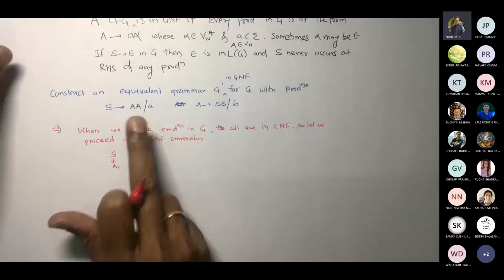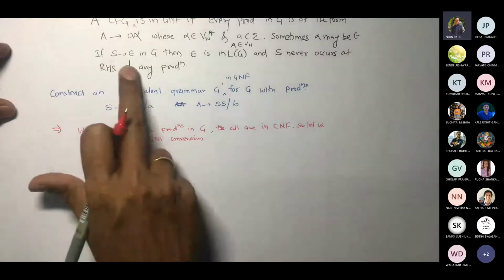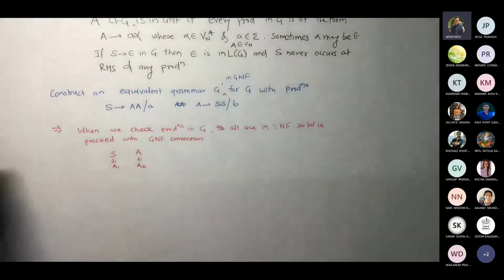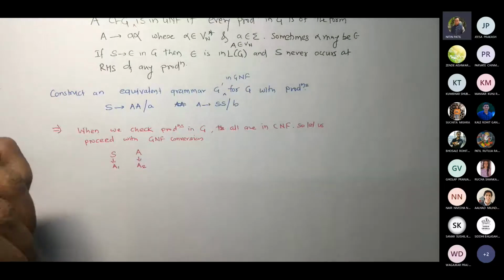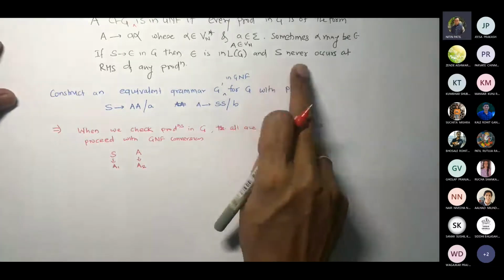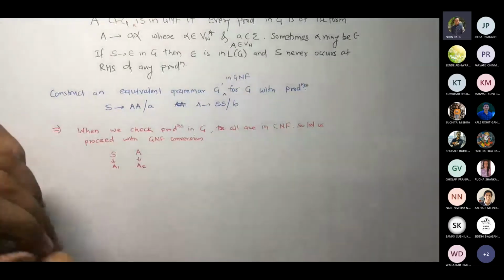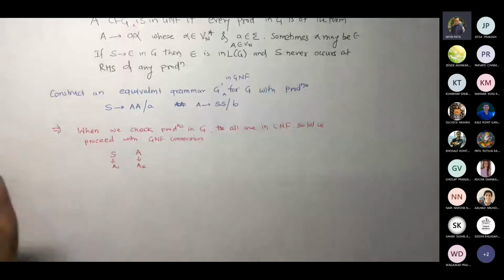We also have seen that if epsilon is there, then you introduce a new variable, because you have to preserve that S never occurs at RHS. So if S occurs on the right side, then you introduce S1.